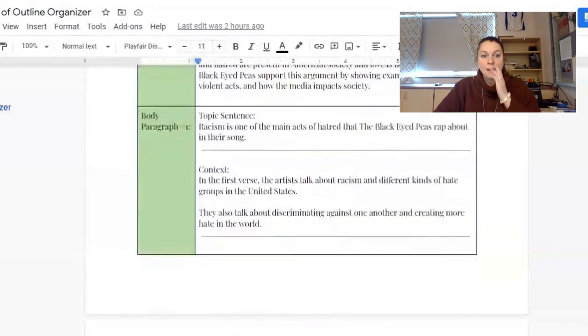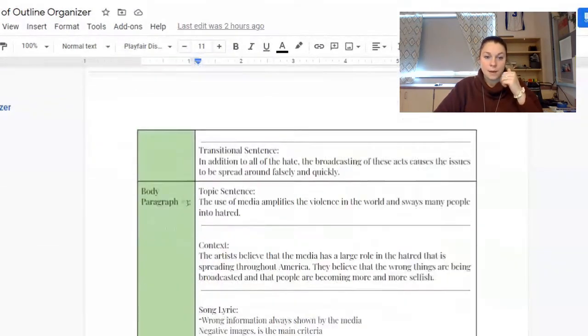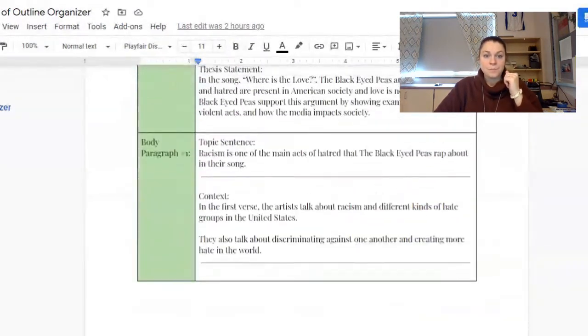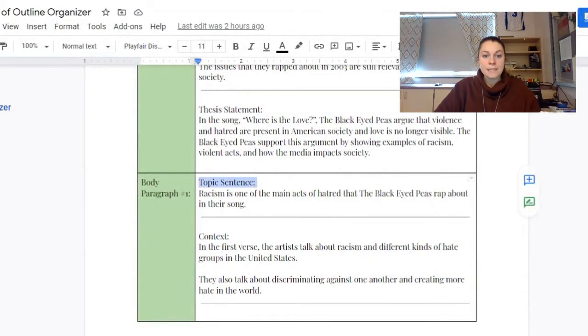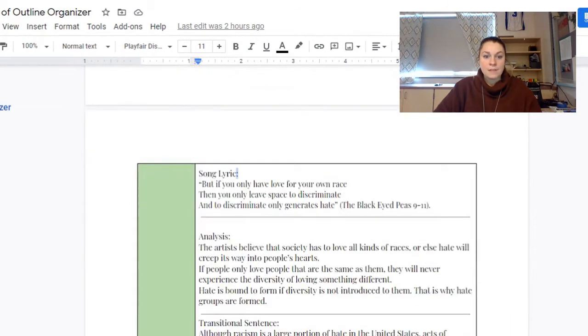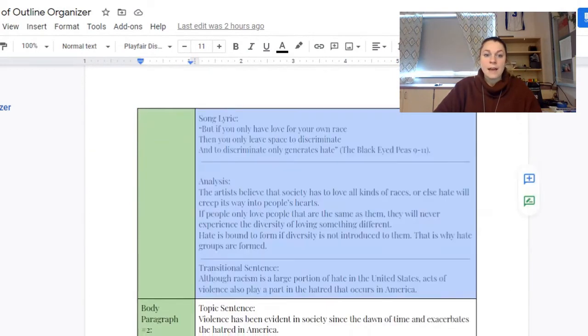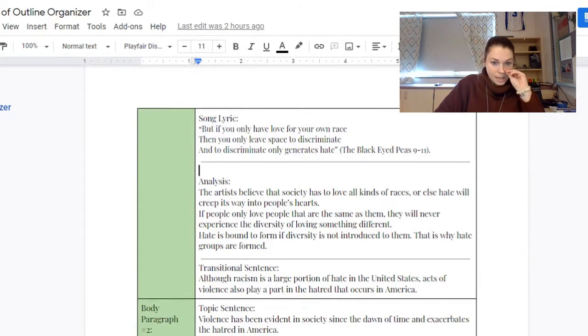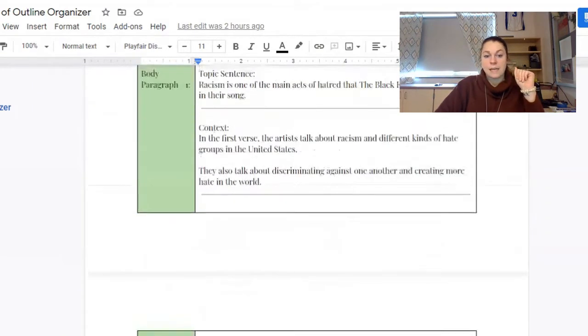Then for the body paragraphs, there are three separate ones to help you organize. You have the topic sentence, the context, the song lyric that you're going to be using, and the analysis. Also a transitional sentence.